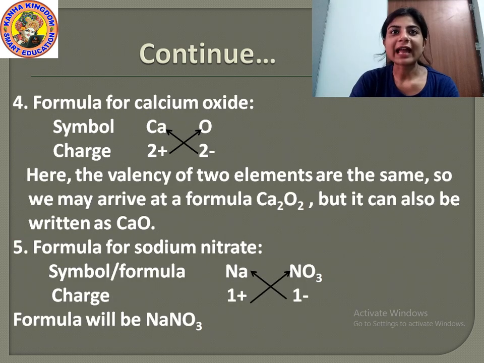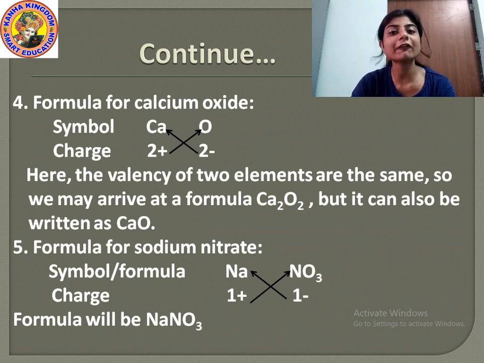Now what is the formula of calcium oxide? First you write the symbols, Ca for calcium, and oxide means oxygen, that is O. Then you write their charges, that is 2 plus and 2 minus. The charge of calcium is 2 plus and the charge of oxygen is 2 minus. That means oxygen forms an anion and calcium forms a cation. When they cross over, the valency of the 2 elements is the same. Yes or no?